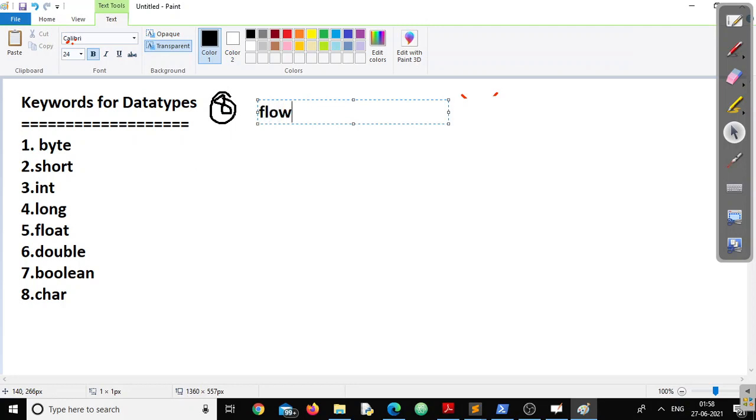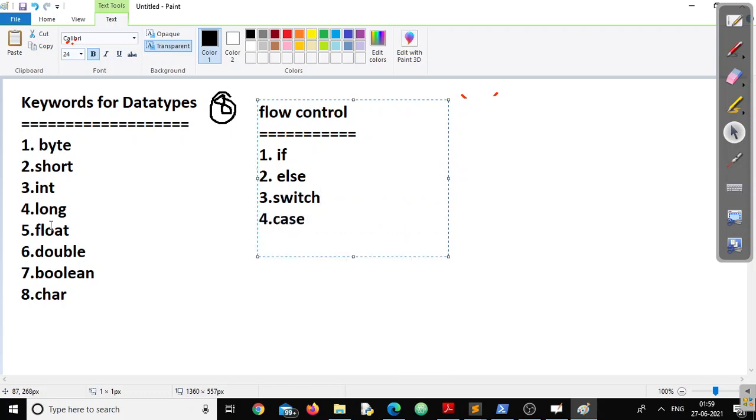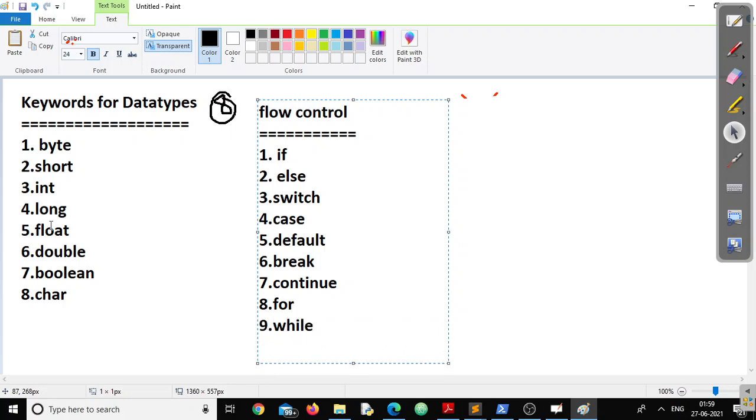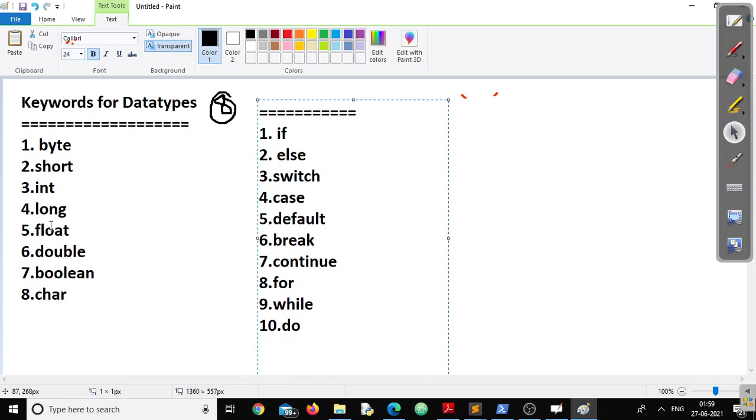Now, the next one, keywords for flow control. Okay, now let us count. if, else, switch, case, default, break, continue, then for, while, do, and one more, that is return. So total how many? 11.